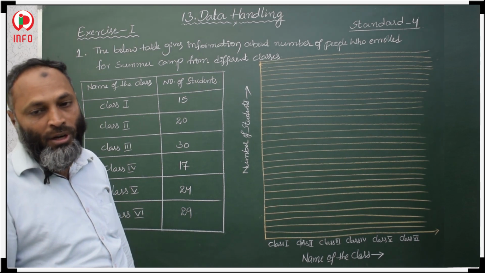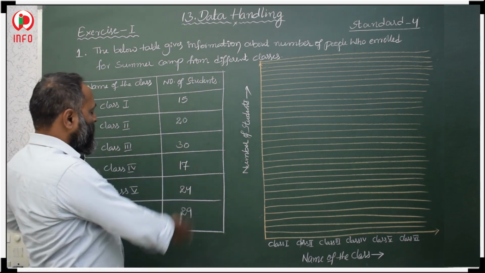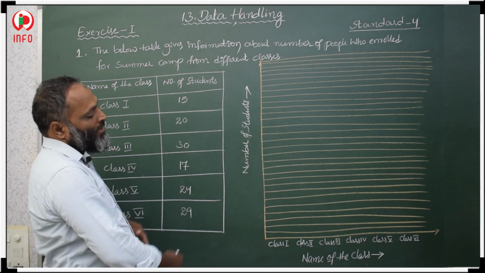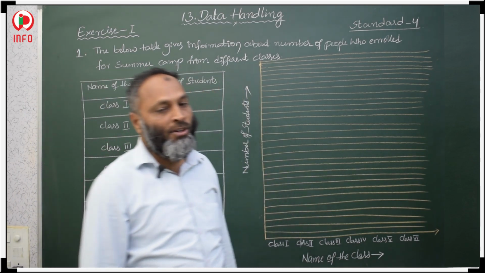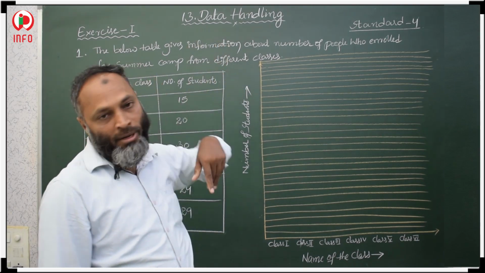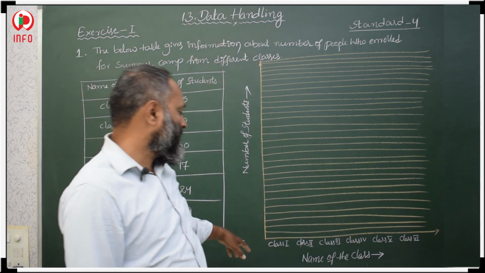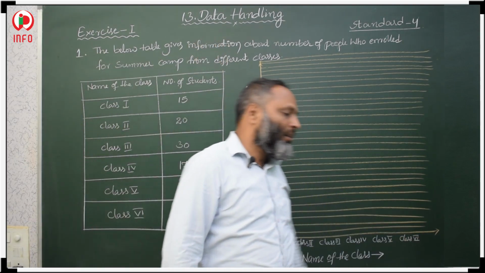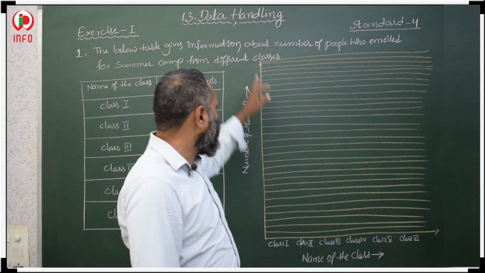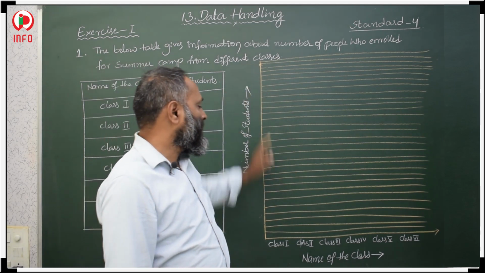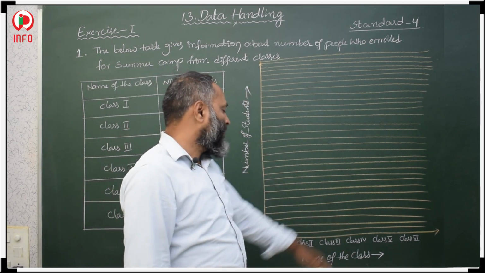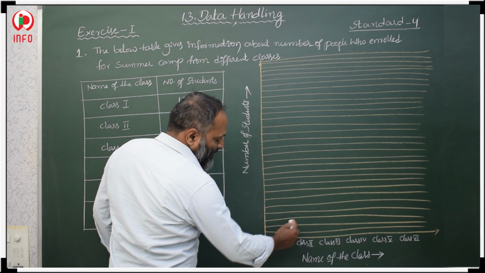Now this information of the data, we should represent in a bar graph. So what to do? Take one ruled paper, and at the bottom make the horizontal line dark, and make the vertical line dark. After that, mark 30 numbers on the horizontal lines.